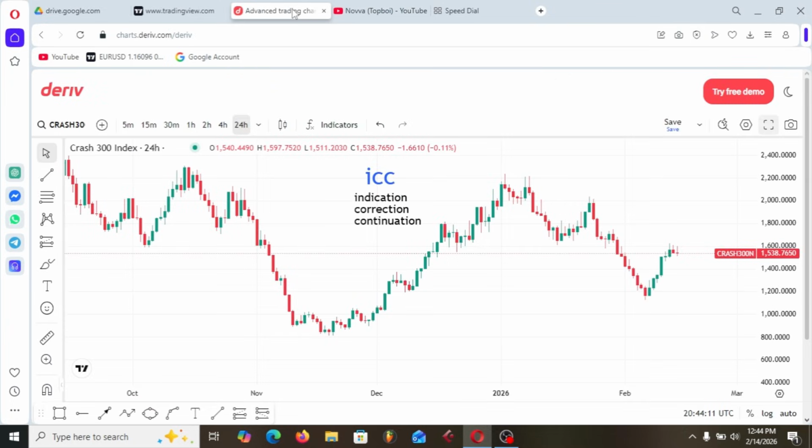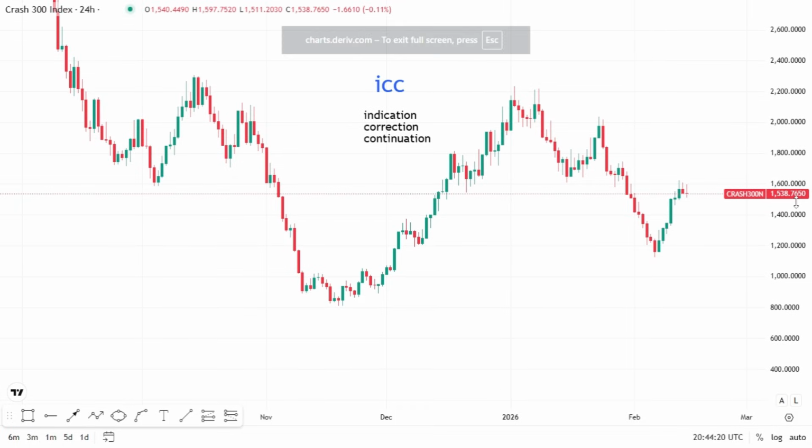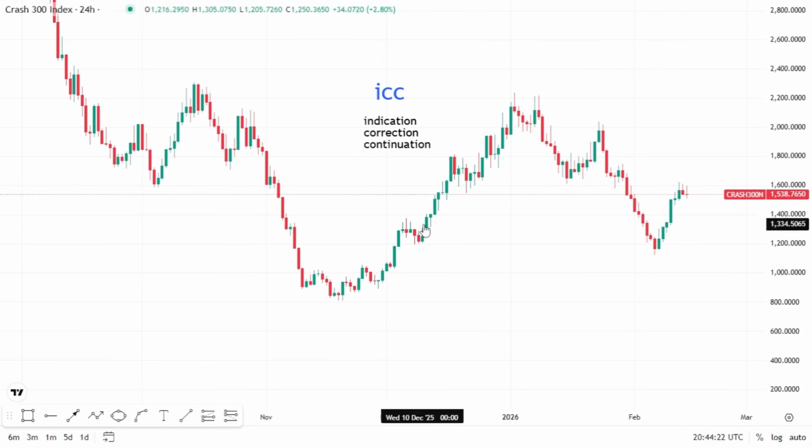Then let's quickly go back to what we have today. So this Crash 300 index. When I came to this, I saw that I missed out on this. It's the kind of trade I like taking. I missed out on it, and I'm somehow angry. See now, see the ICC setup here.